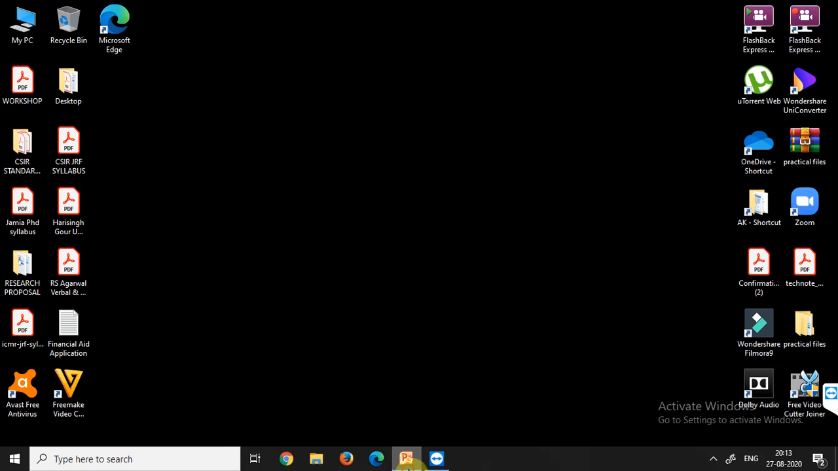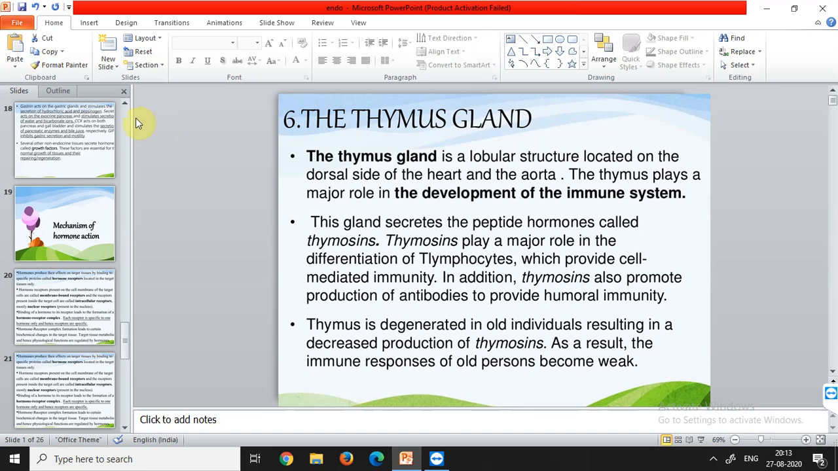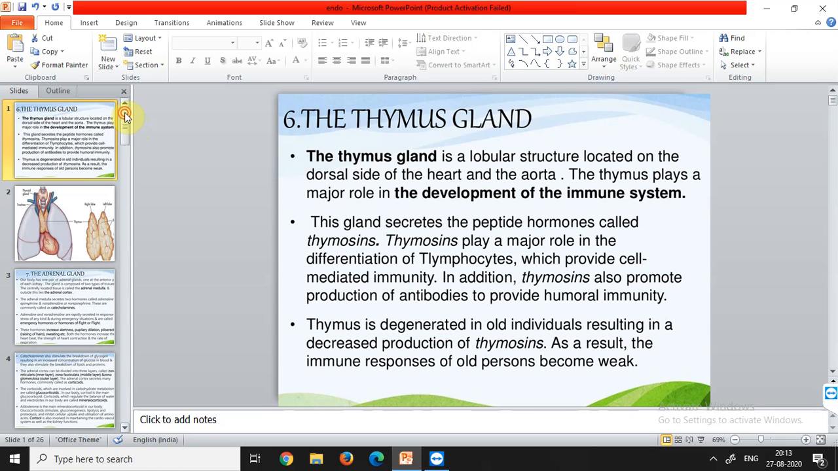Good morning, class. Today, again continuing with the same topic, chemical coordination and integration, that how our body is dependent upon the endocrine system and nervous system for the various coordination. And if there is any problem in these two systems, then there will be a disbalance in the coordination in our body.